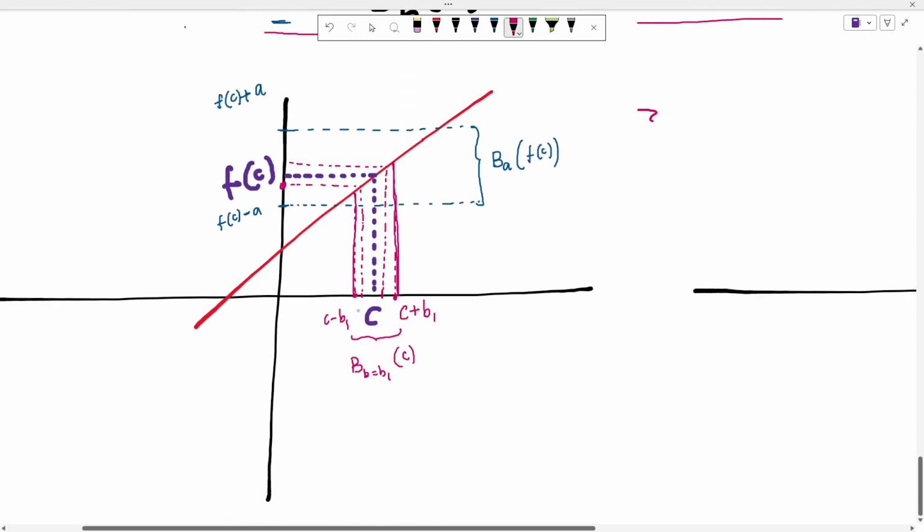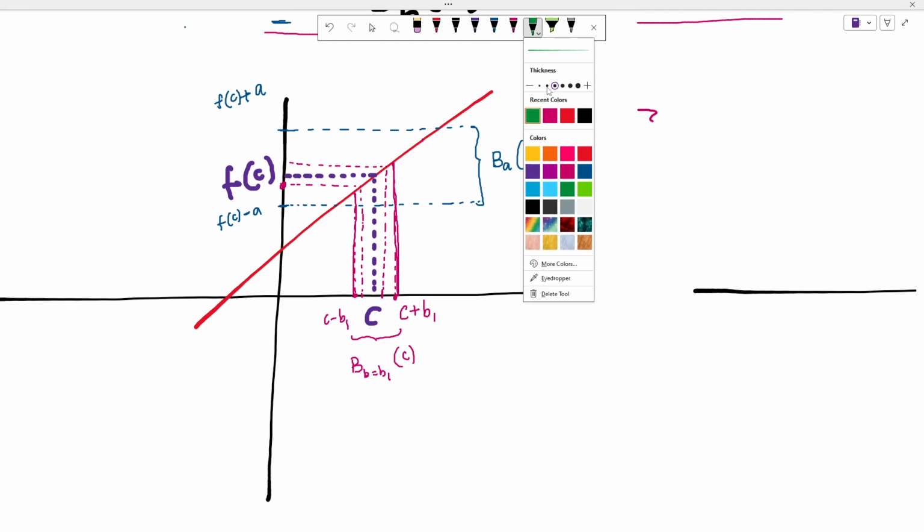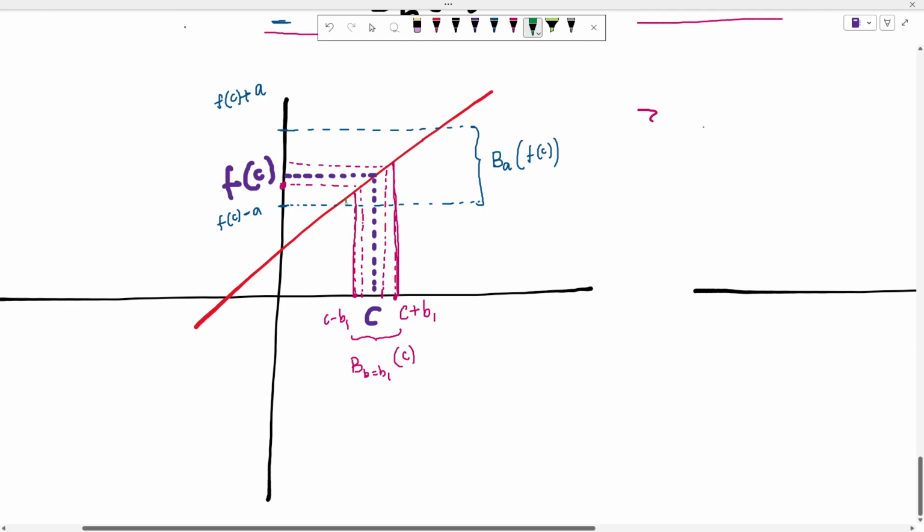Now the question is, is this the only neighborhood that is possible? No, right? I can, let's say, pick a neighborhood like this. So I can have this green neighborhood too, and the corresponding values of f will still lie within this a neighborhood of f of c. So there is no unique value of this particular b. There can be multiple, right?